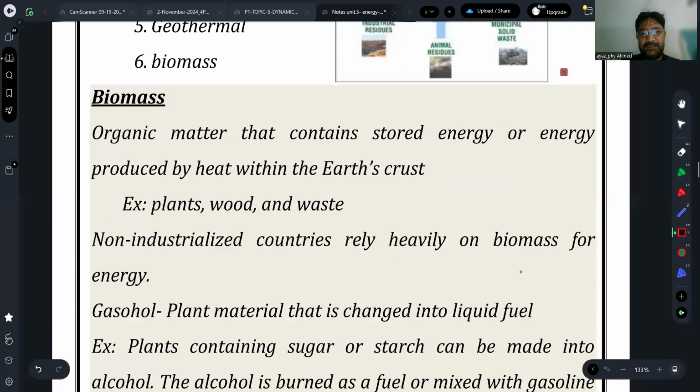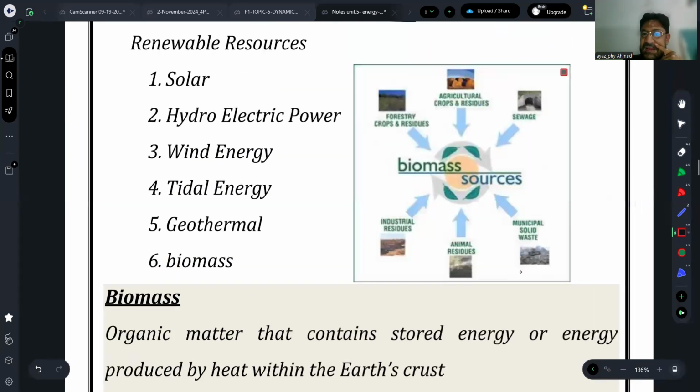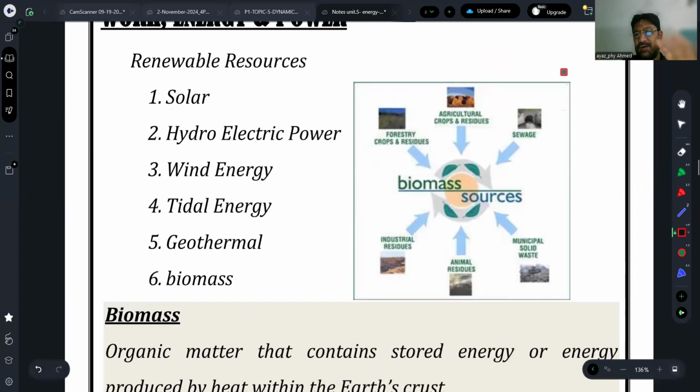But here I had to discuss about biomass, which was basically something new for all of you. That's why, biomass, by its name, it is very clear that it is the mass or wastage of some living beings, just like crops, animals, right?